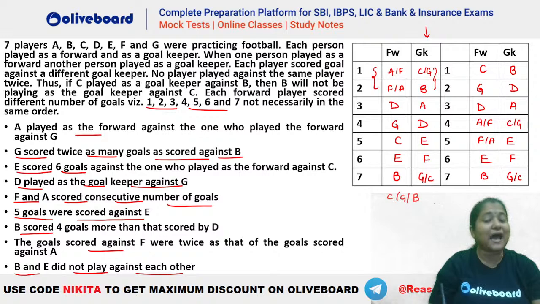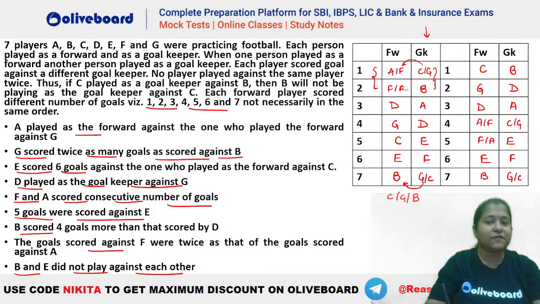So that means that person should be playing forward against G. So who is playing forward against G here? You can see forward against G can either be this person or this person. Hai na? So you can see it is possible that A is playing against B here, right? Let's say if A is playing against B, so B is playing against G. That's a possibility. है ना? ये तो हो सकता है.